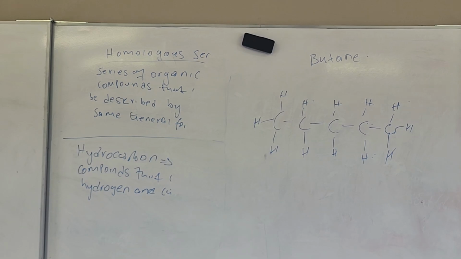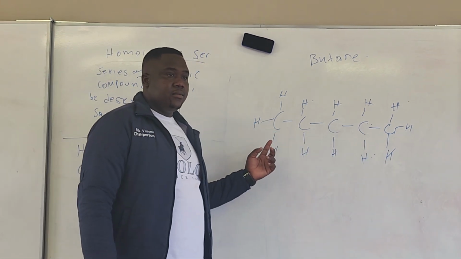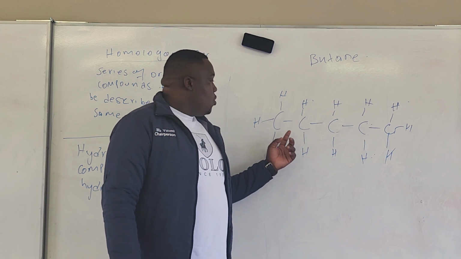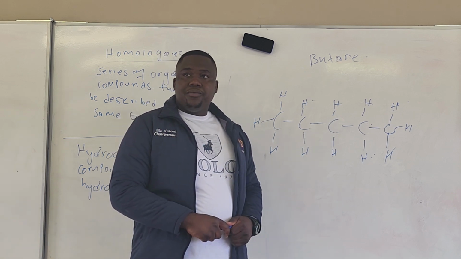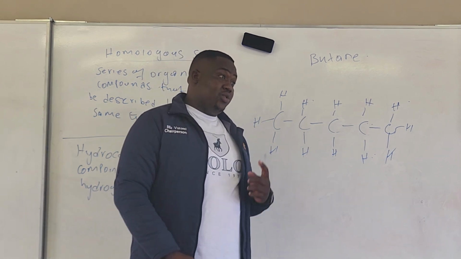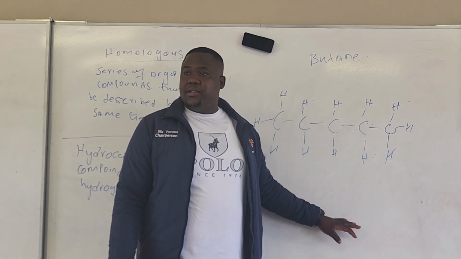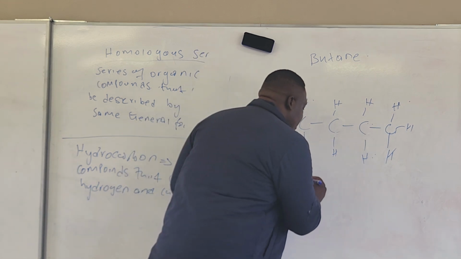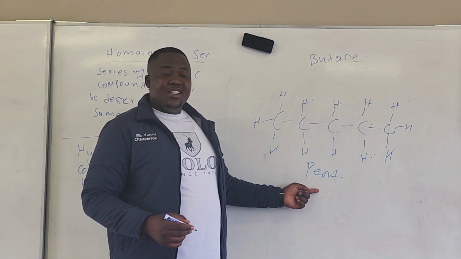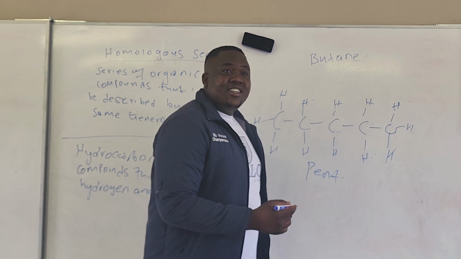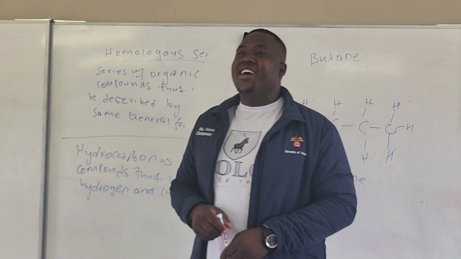Okay, let us continue. How many carbons do we have? We have 5, right? 1, 2, 3, 4, 5. Okay, let me tell you something. I'm afraid to confuse you. Okay, we have 5 carbons, right? What does 5 carbons mean? Pent, the thing which some of the people love very much. So this one is what? It has to be pentane, right? Yes. This name we must give it to who? Who is pentane here?